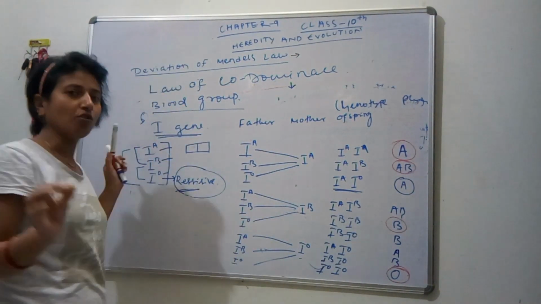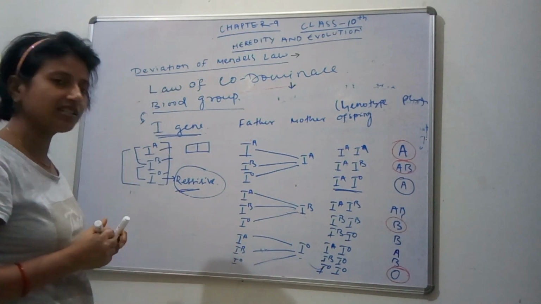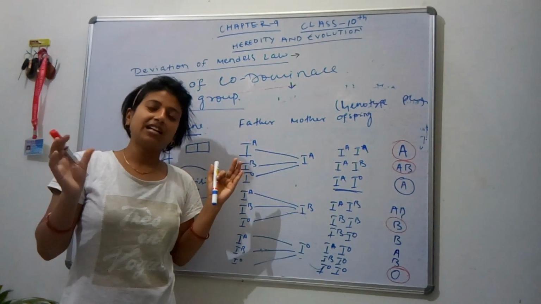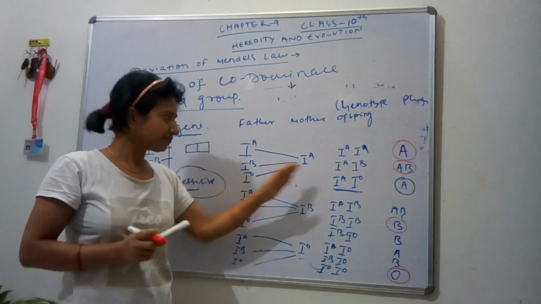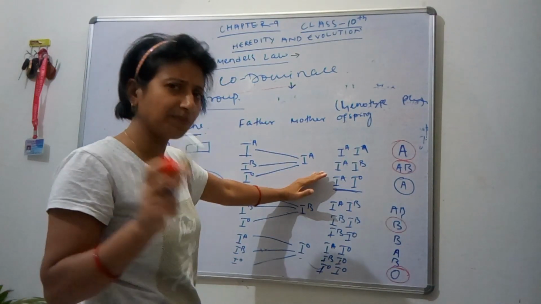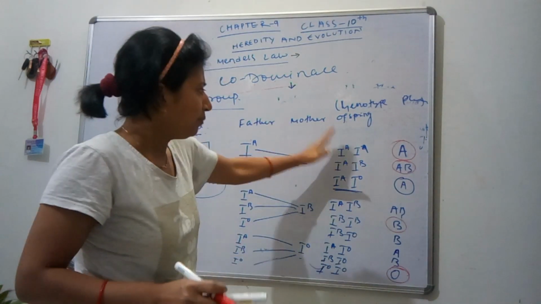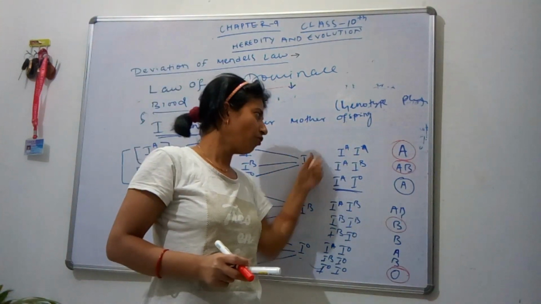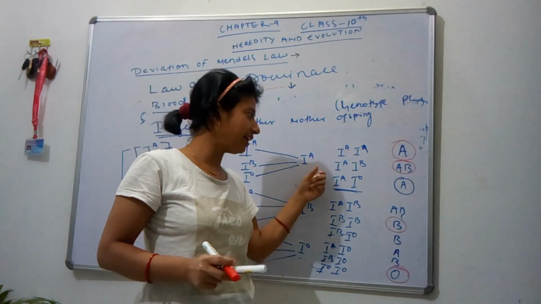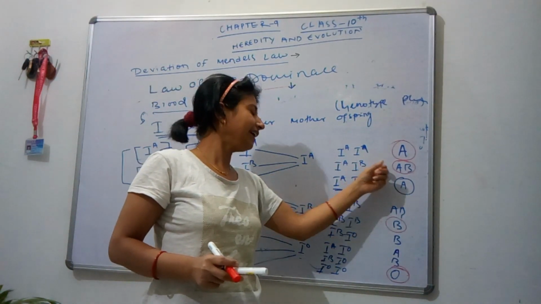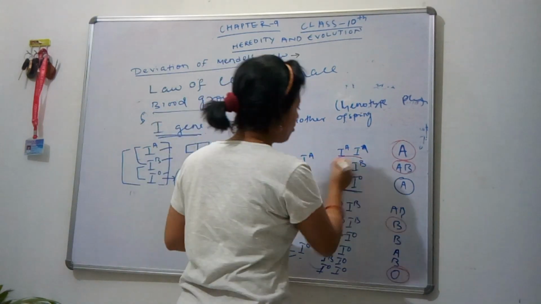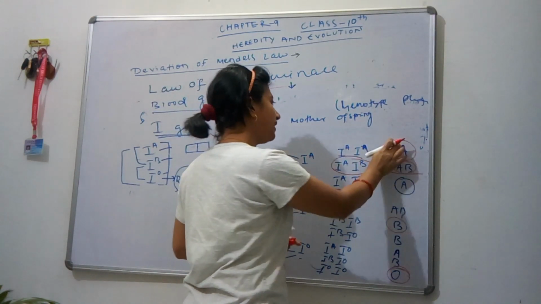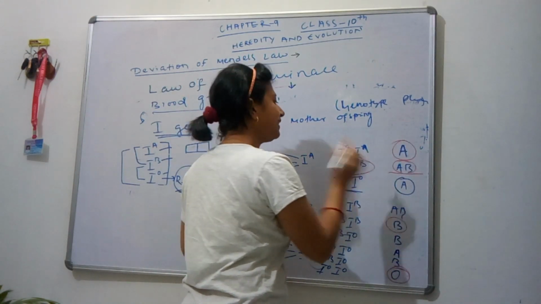This law also deviates from Mendel's law of inheritance. As Mendel said, both the parental characters do not blend with each other, and only the dominant character expresses itself in the F1 generation. Here it proves wrong to Mendel, because codominance is seen, meaning both the alleles are equal. So when IA and IB come together, they express as AB, and when A comes with A, it expresses A, or when A comes with O, it still expresses A.